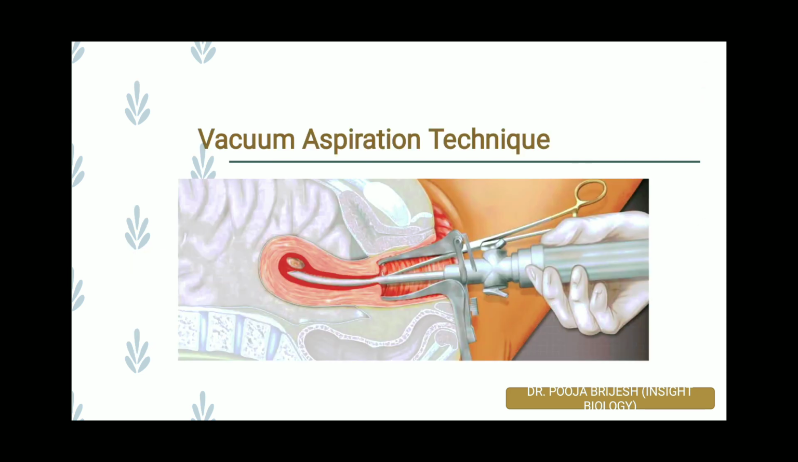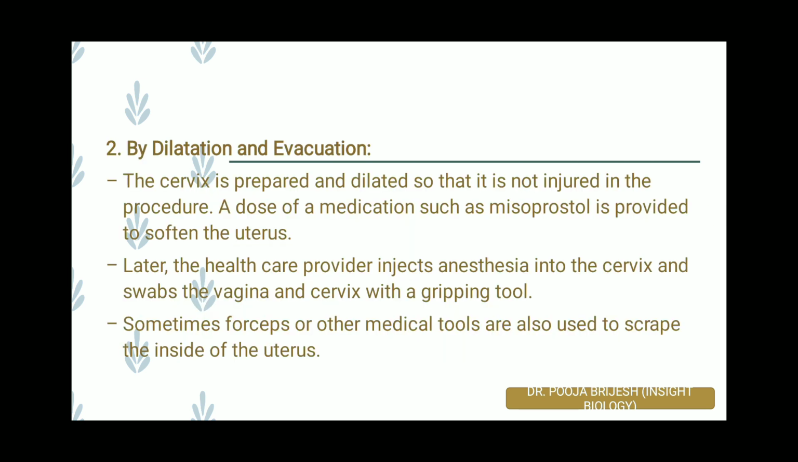In this particular diagram, you will be able to notice the vacuum aspiration technique in which the cannula has been used, which has a very narrow end that has been inserted through the cervix into the uterus to provide suction by using a suction pump. Now, the next technique is the dilation and evacuation process.